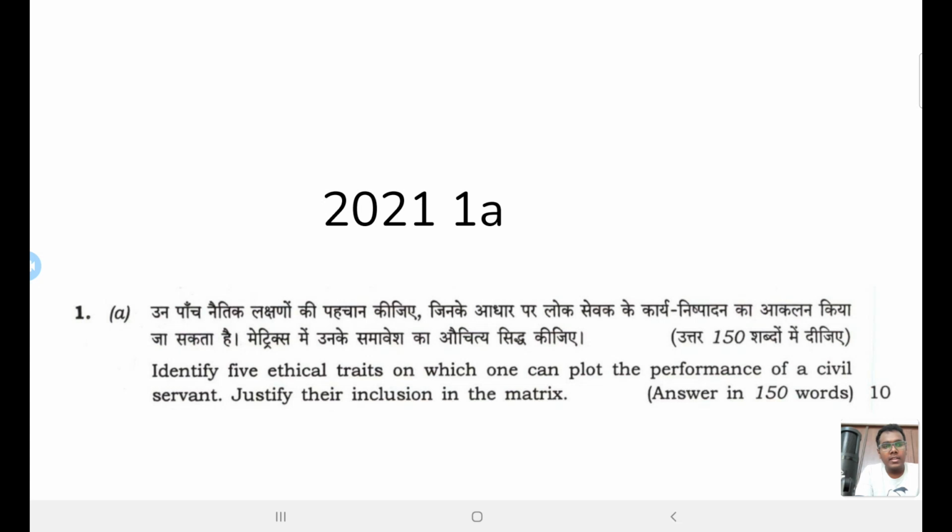Part A is very subjective. You can write the answer in a variety of ways. So don't think this is the way you have to write the answer. This is just one of the ways in which you can write an answer.